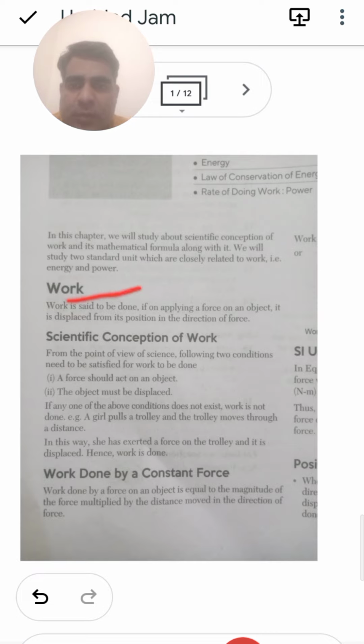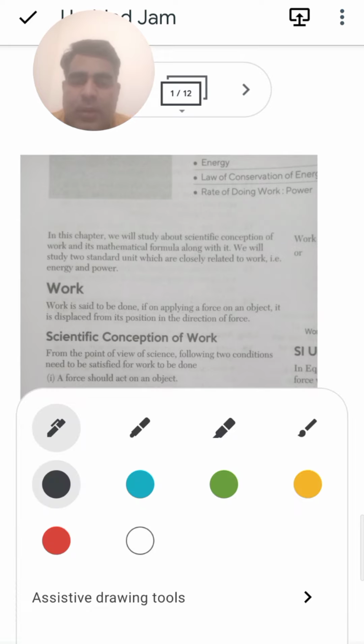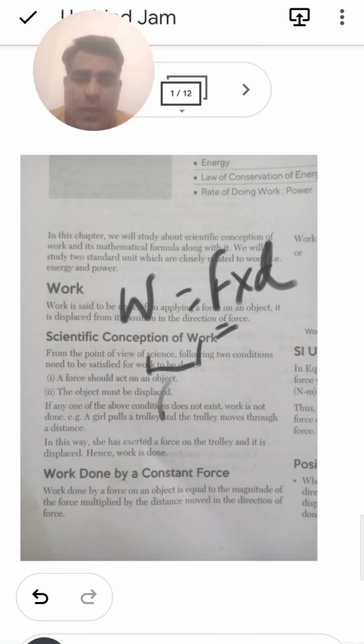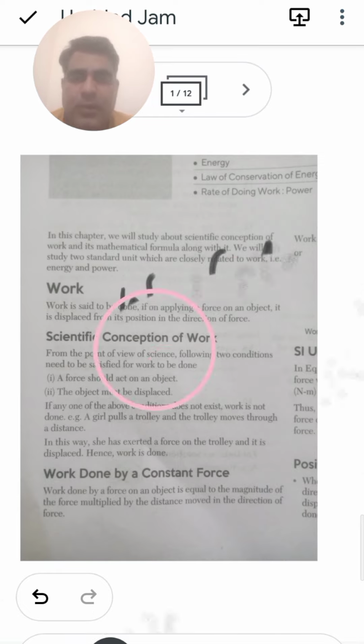Now in this chapter, the first thing you have to define is what work done is. Work is said to be done. There is a formula which says that work is equal to force into distance. So whenever we are applying a force and there is a displacement, we say this is the work done.